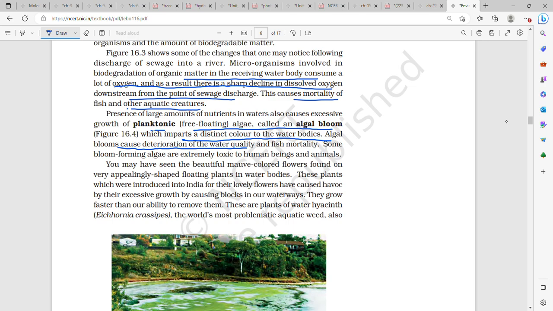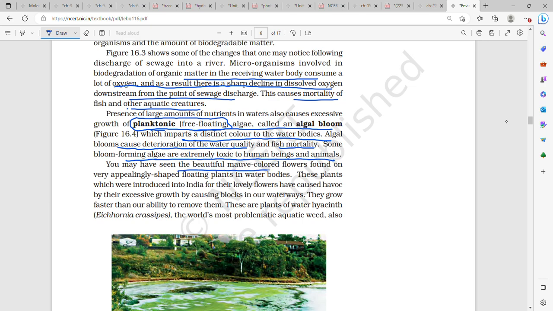So the amount of nutrient in water also causes growth of planktonic algae, which is also free floating algae. Planktonic means free floating. Okay, this is important. These are called algal bloom, which imparts a distinct color to the water bodies. Algal blooms cause deterioration of the water quality and fish mortality. Some bloom-forming algae are extremely toxic to human beings and animals.